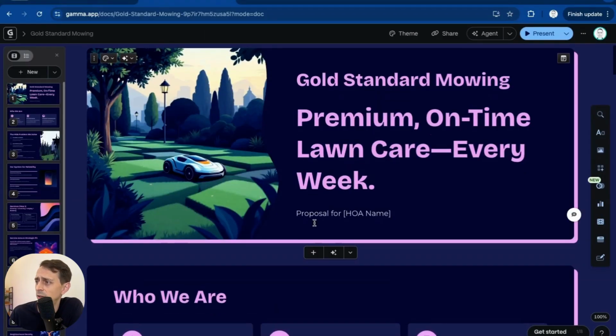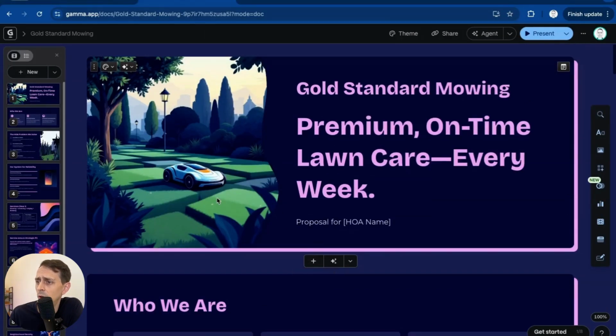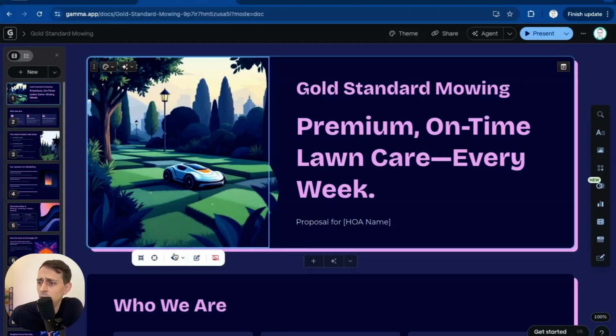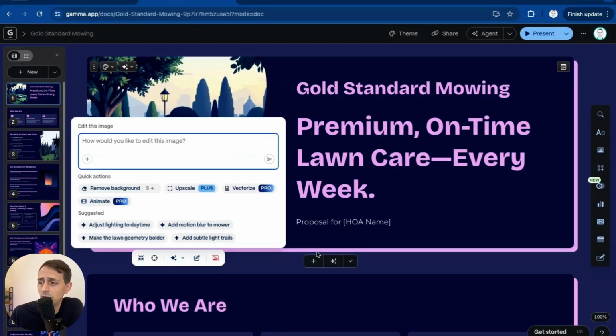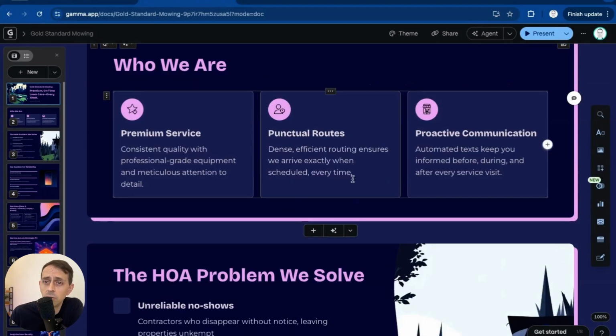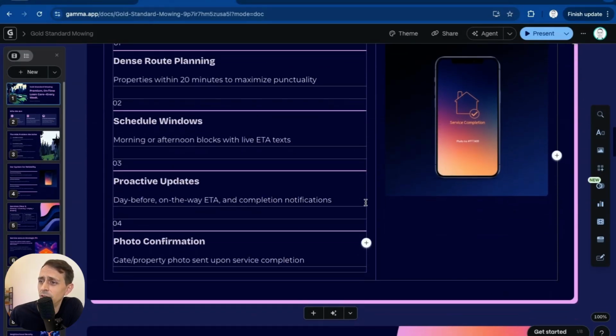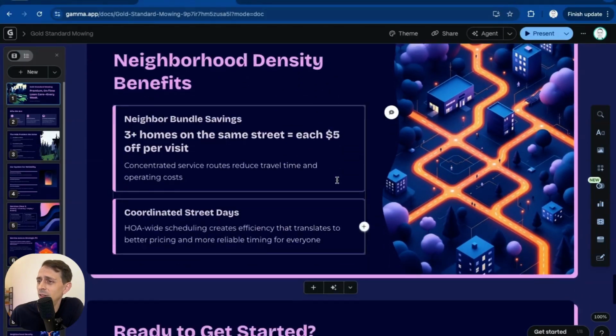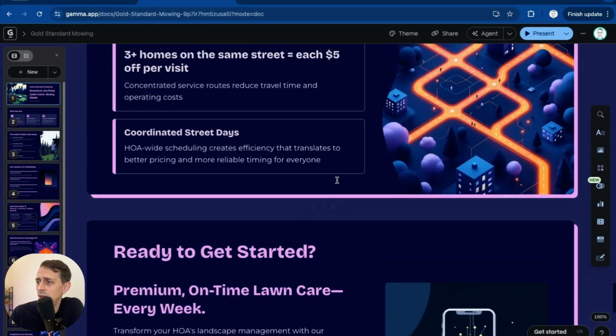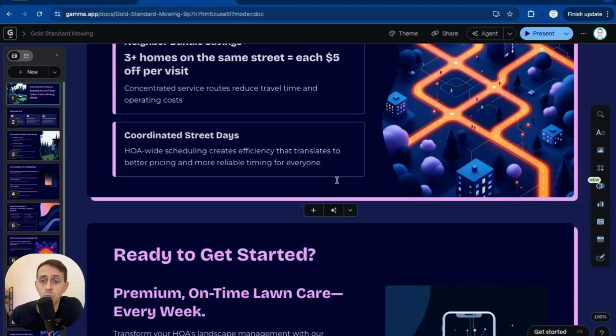Okay, so it finished. You can see that it captured basically what we want. This is a little bit of a weird image, but you can regenerate it, you can edit it. And then you have our core selling proposition, the HOA problem that we solve, our systems for reliability. So everything that we already put is coming out in a presentation that we could use. We need to make some edits to this one to really get it to where it'd feel professional. But now we've got the basis. We've got a contract, a website sales page, and a presentation, all just from taking the time to do that Socratic AI at the beginning.